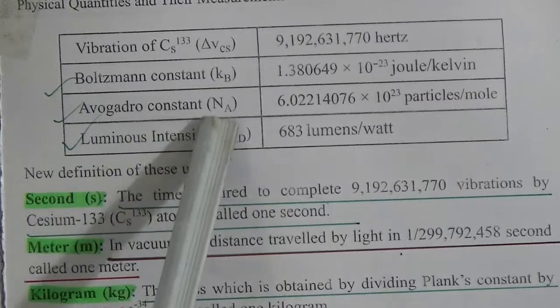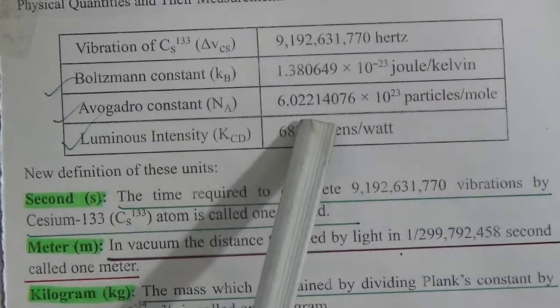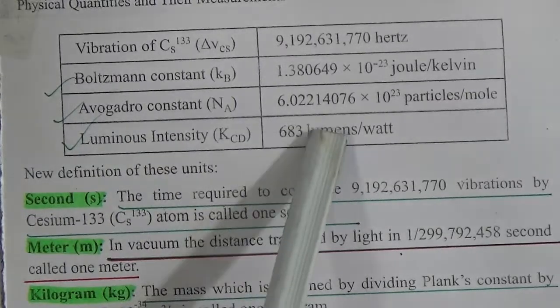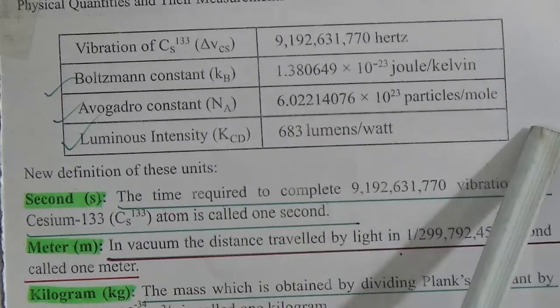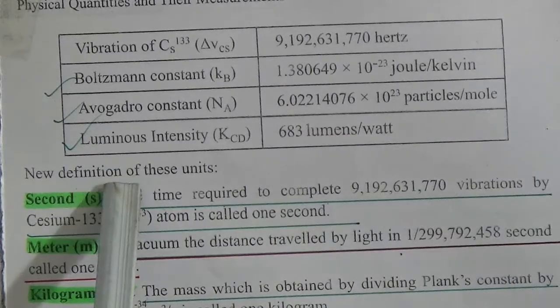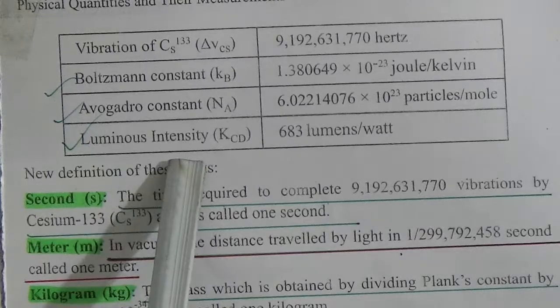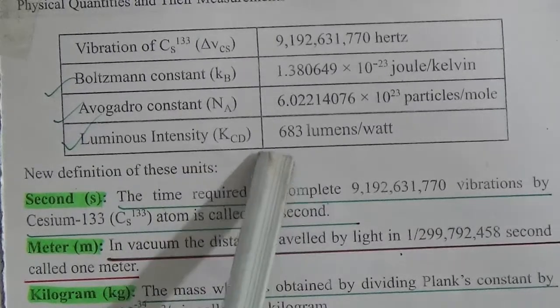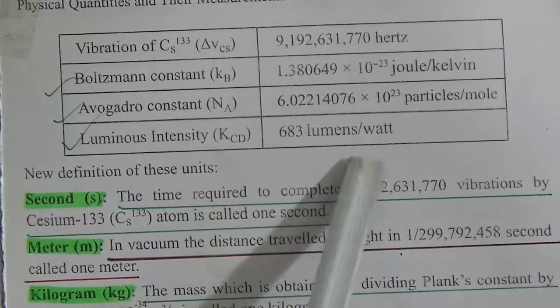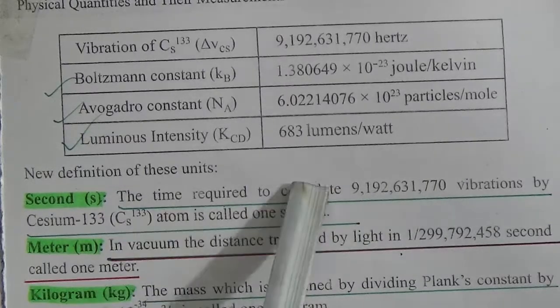Avogadro constant, it is denoted by NA. Its magnitude is 6.02214076 into 10 to the power 23 particles per mole. Our next constant name is luminous intensity. It is denoted by Kcd. Its magnitude is 683 lumens per watt.